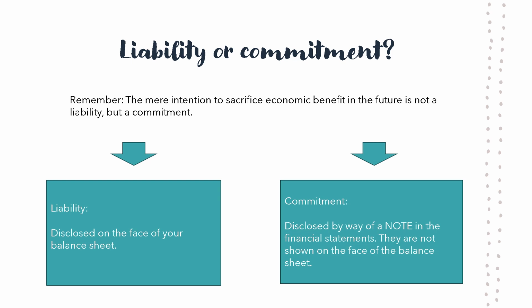Once the required condition has been satisfied and the present obligation then arises, the amount will then be recognized as a liability. This distinction is significant because where an amount is recognized as a liability, it will need to be disclosed on the face of the balance sheet. Where an amount is a commitment, it is not disclosed on the balance sheet, but is instead disclosed by way of a note to the financial statements.